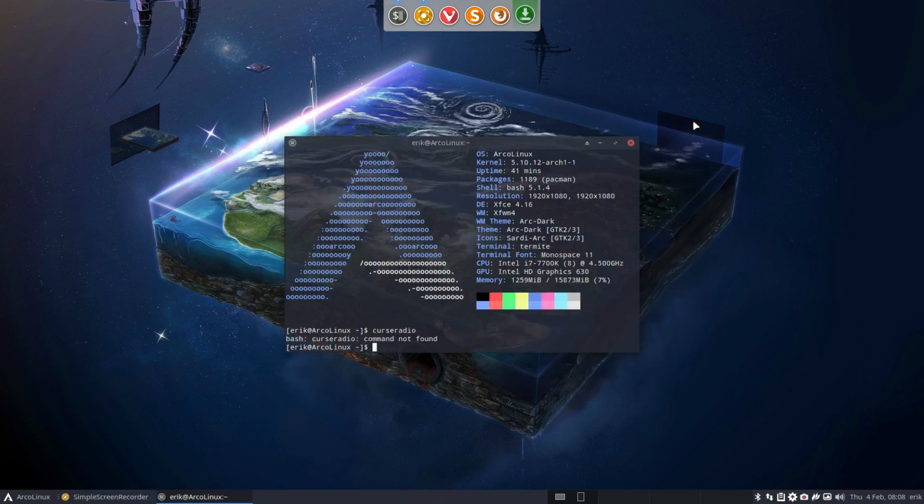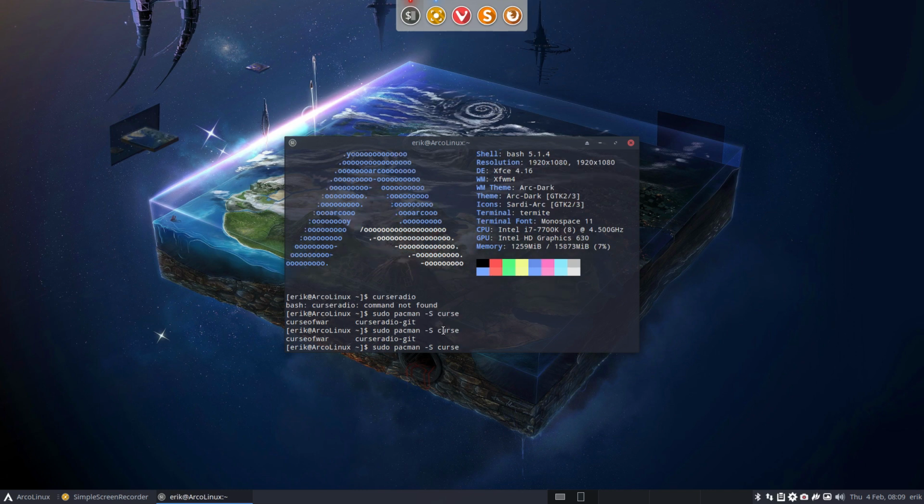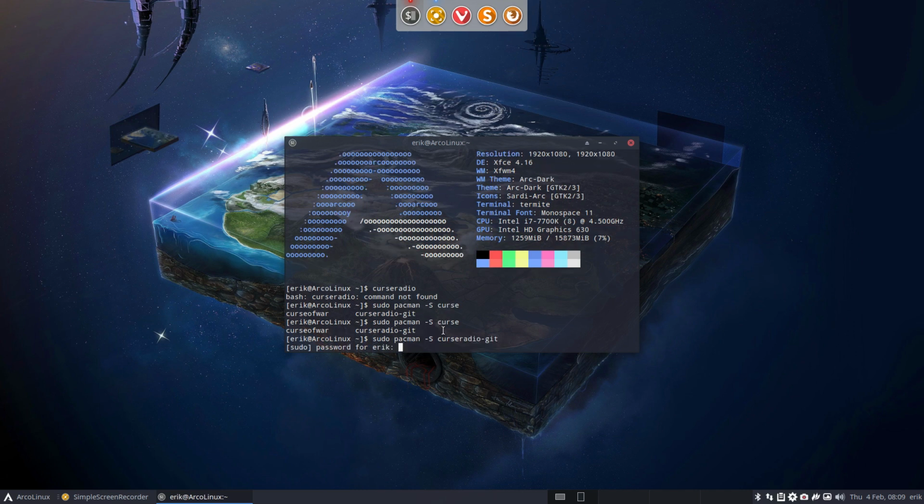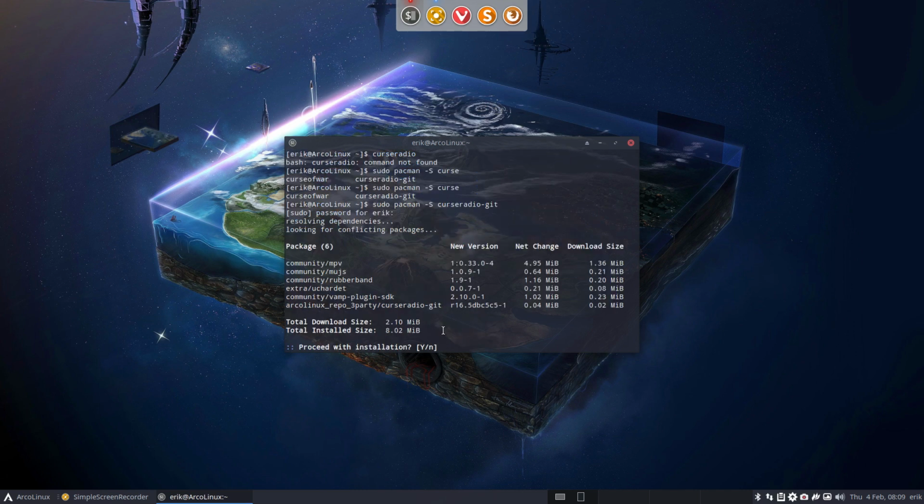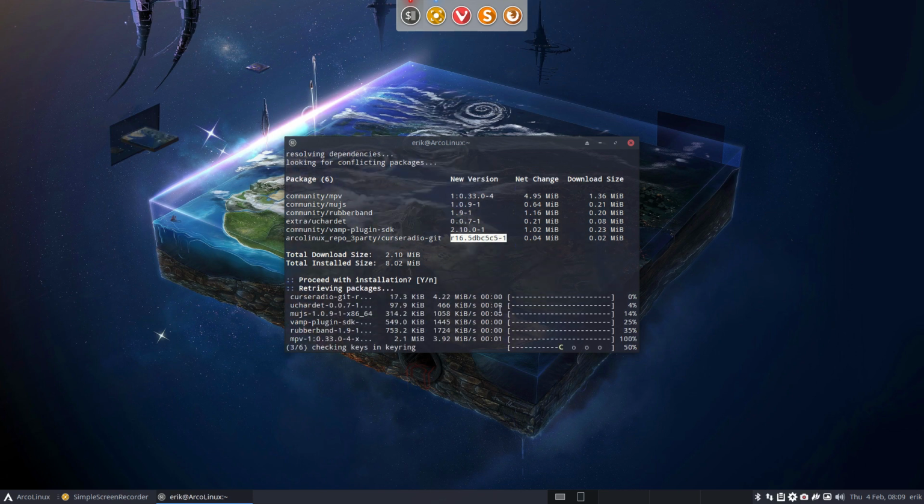Okay, curseradio. So sudo pacman -S curseradio. There it is. Just type a part of the word and then tap. And then you say it's gonna be this one. So like I said, I just put a new version up here, a release number. So this is a GitHub push, a commit on the GitHub or Gitbucket or Git something, right? And then that's the number for it. Looks strange, but release 16.